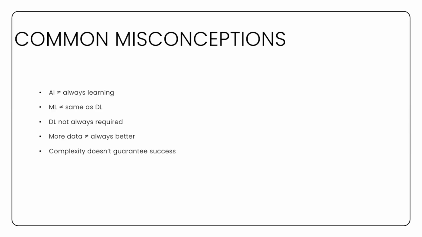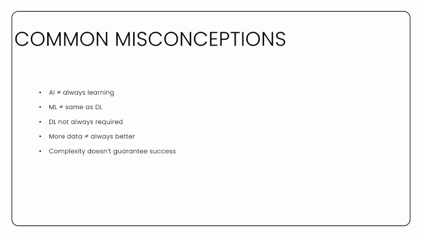There are several misconceptions when it comes to AI, machine learning, and deep learning. One common myth is that all AI systems learn automatically. That's not true. Some AI systems are purely rule-based and do not learn at all. Another misconception is that machine learning and deep learning are the same. While they are related, deep learning is just a subset of machine learning.